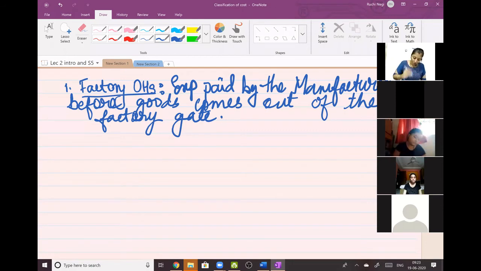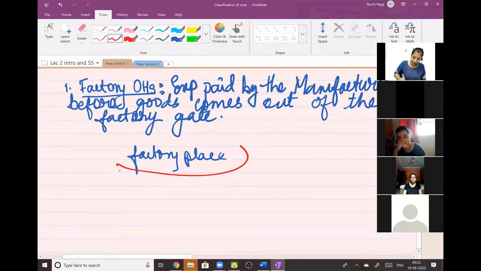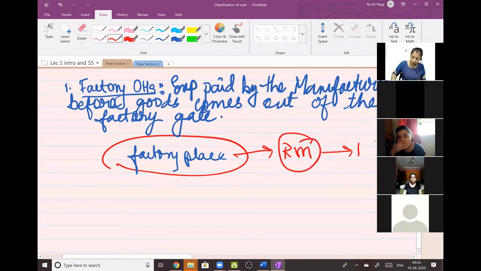Okay, just remember students, don't write this what I'm doing right now. Now, factory, it's a place where your raw material is converted into finished goods.